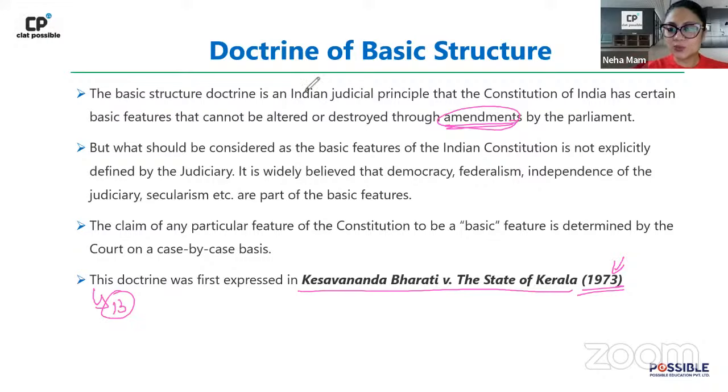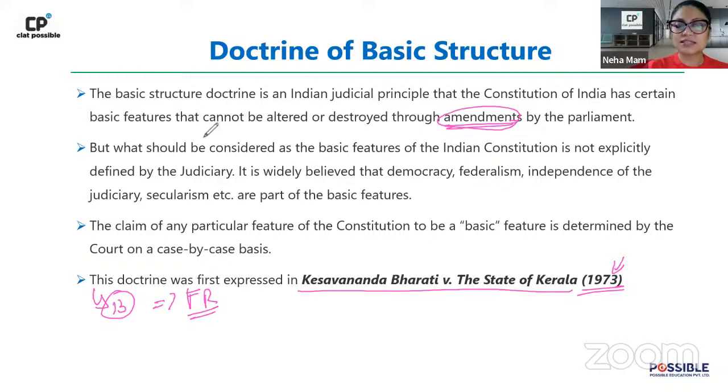Why? What did they do? They wanted to check which part of the constitution can be amended and which part cannot be. सबसे ज़्यादा controversy क्यों हो रही थी? Because fundamental right के ऊपर कि भाई fundamental right वाला जो chapter है, should it be amended और should it not be amended, can it be amended और can it not be amended. So what did they do? They came up with the concept of basic structure.